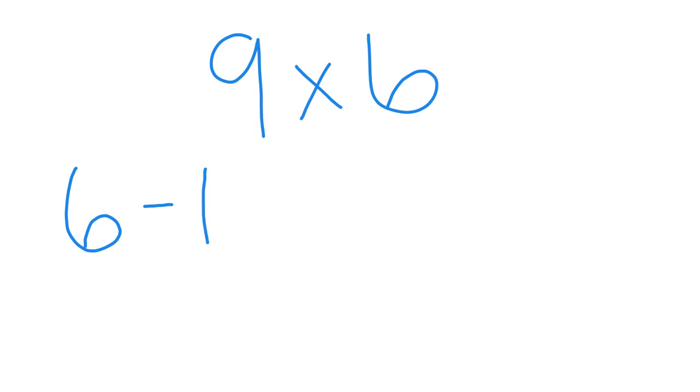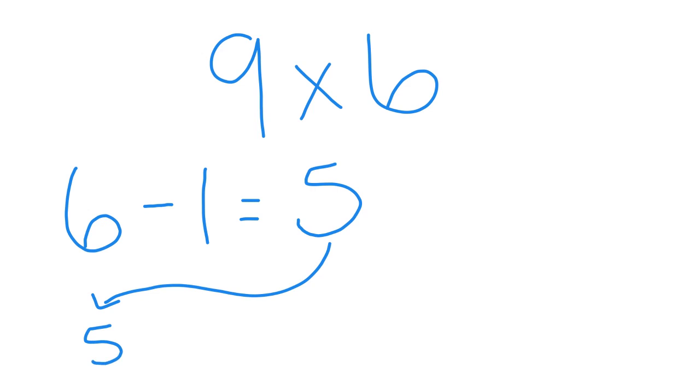9 times 6. So we're going to use that number 6 to start. And the first thing we need to do when multiplying by 9 is take away, or minus, 1. So 6 minus 1 equals 5. Now what we're going to do is make 9. So 5 plus what equals 9? 5 plus 4 equals 9.